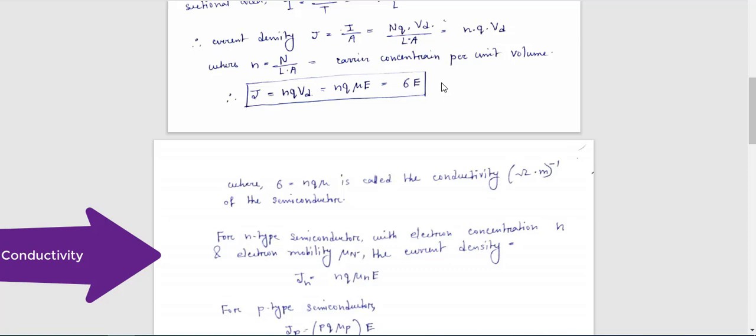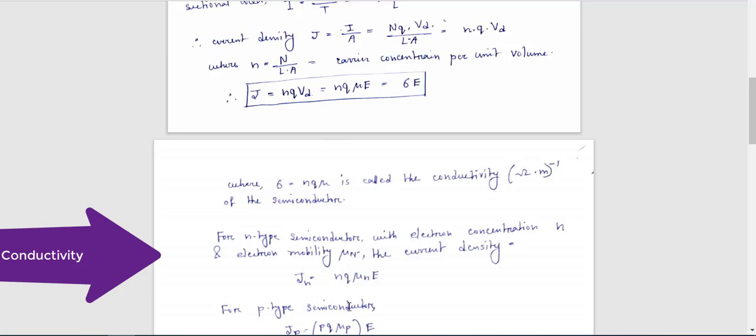Now if you are asked to calculate the current density for an N-type semiconductor, it will be written as Jn. Jn is equal to n into q into mu. Here n is the carrier concentration, q is the charge, and mu is the mobility. Mobility may be of two types: one for electrons and another for holes.